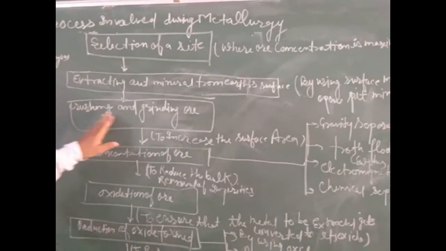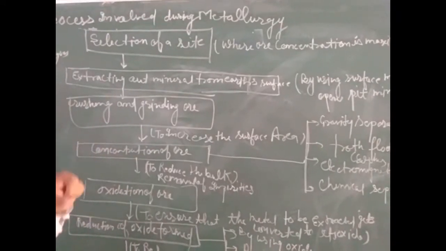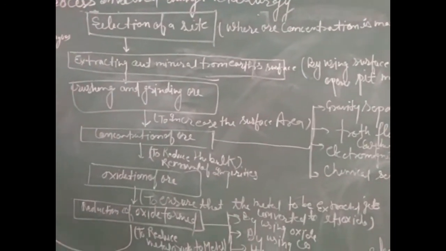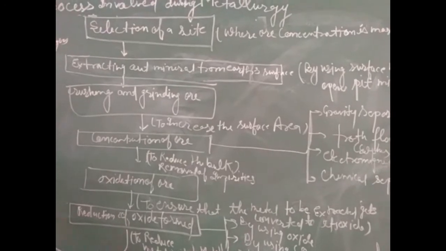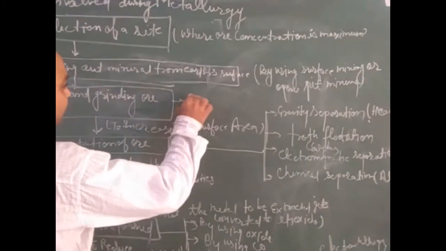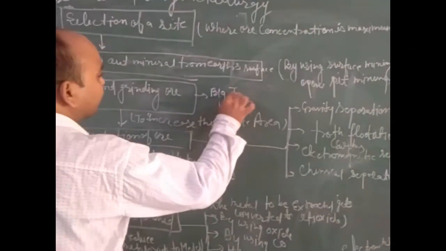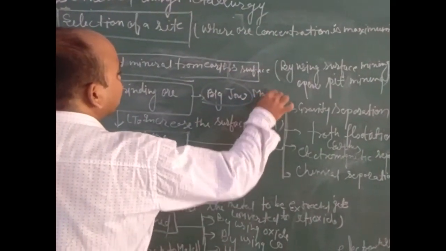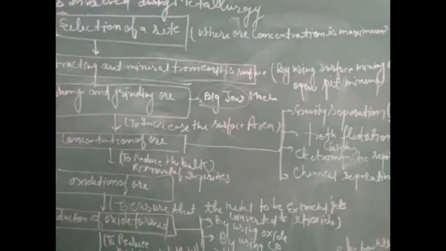These are crushed and ground. Means in this process we will crush and grind the ore obtained after mining. Crushing and grinding of ore is done through a big jaw machine. A big jaw machine is used for crushing and grinding of ore.